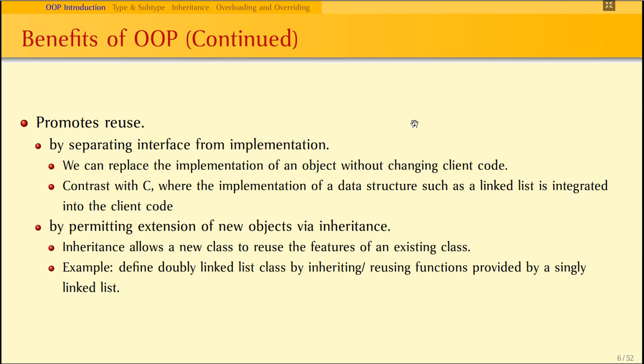This particular reusability can be achieved via inheritance. Inheritance means it is a relationship between a class and one or more refined versions of it. The class being refined is called the superclass, and the refined versions are said to be subclasses. So inheritance allows a new class to reuse the features that exist in the existing class.